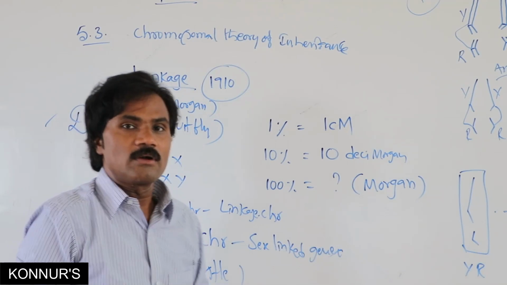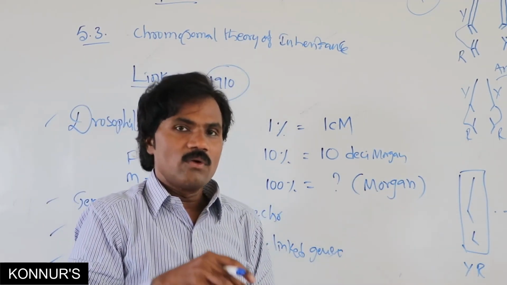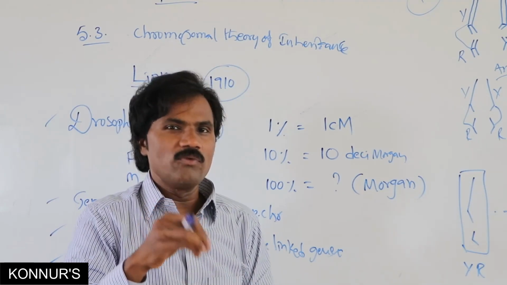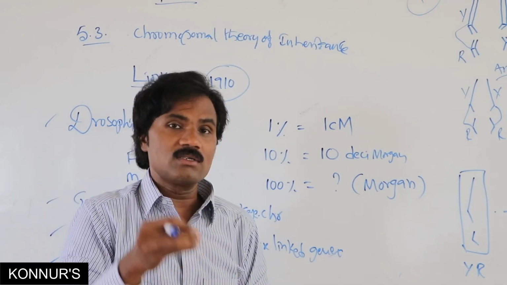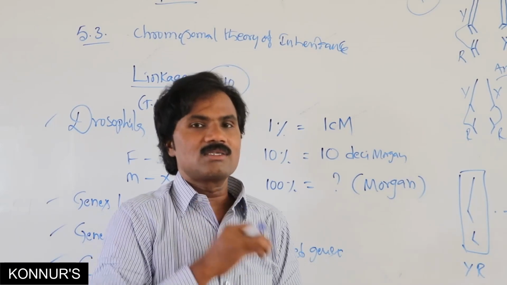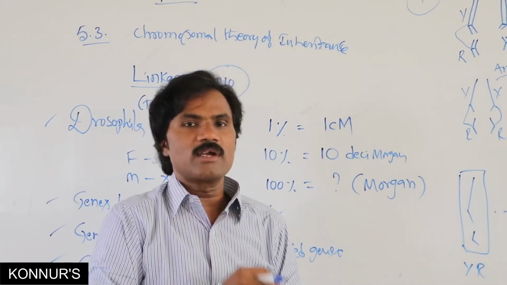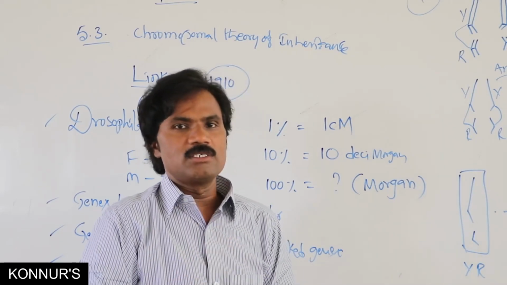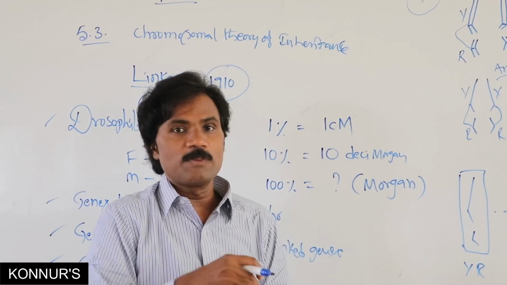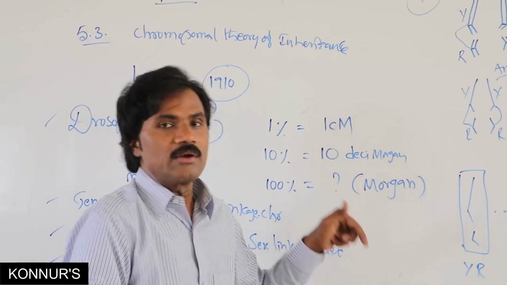Then where is the linkage very strong, and where is it very weak? Which factors influence linked genes? Normally the sex, either female or male, age, temperature, and radiation influence linked genes.